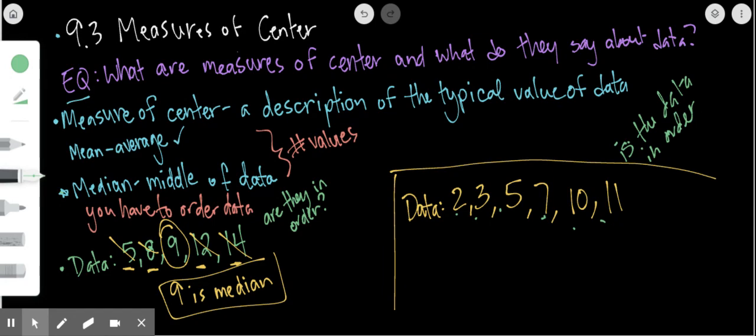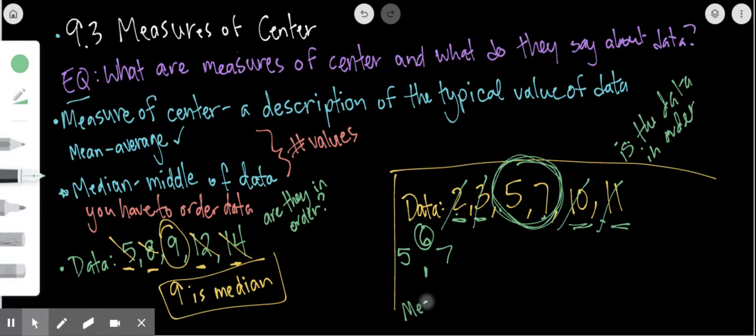Okay, so now in order to find the middle or the median, I cross off the ends. 2 and 11 cross off because they're on the ends. Now 3 and 10 cross off because they're on the ends. But I notice there is no perfect middle number. So what I have to do is find the number right in between 5 and 7. There are 2 ways to find the number in between 5 and 7. I could say, if I have 5 here and I have 7 here, what number goes right in between them? I can think and I know that that's 6. So the median is 6.